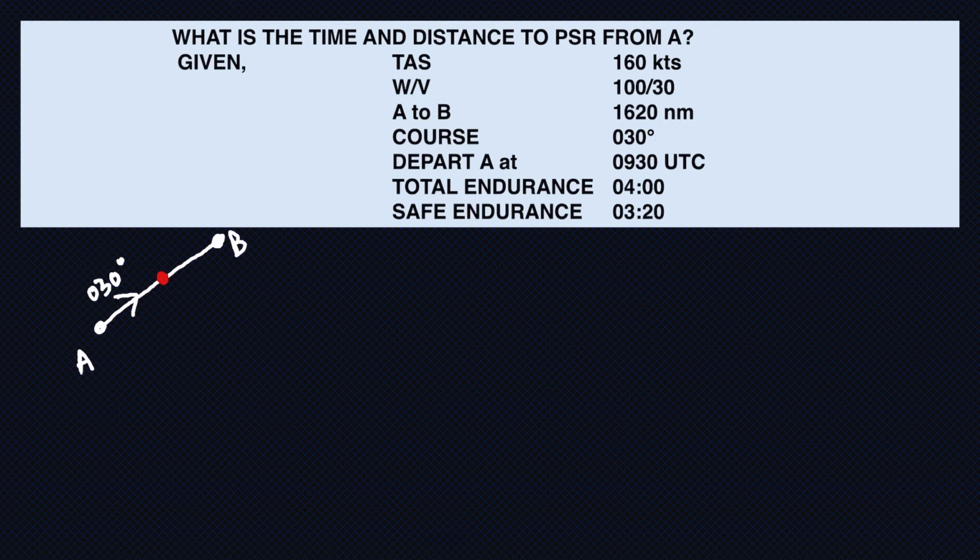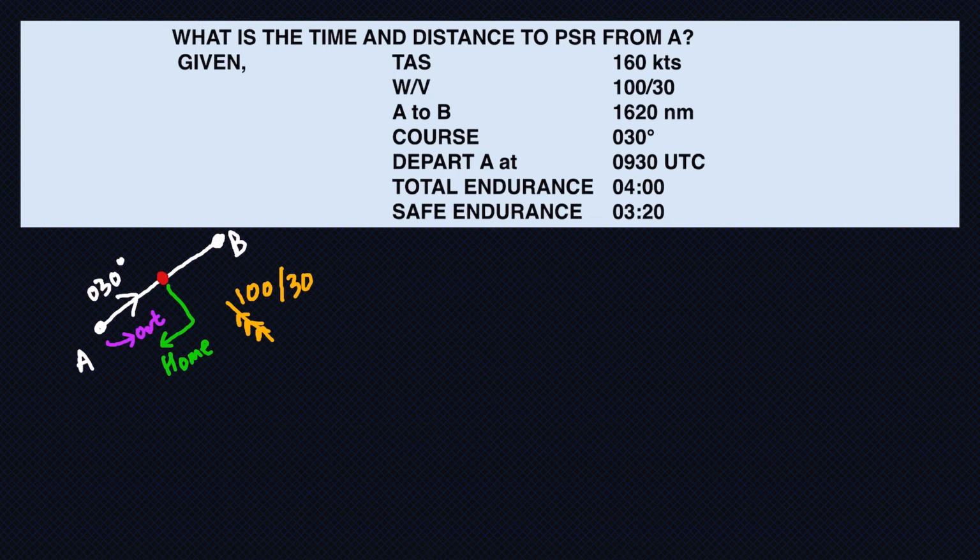So I will need 2 ground speeds. One will be out and one will be home. That is all I would require. The safe endurance I am given is 3 hours 20 minutes. The winds that I have been given in the question are from 100 degrees at 30 knots. So this is the wind that I am getting.